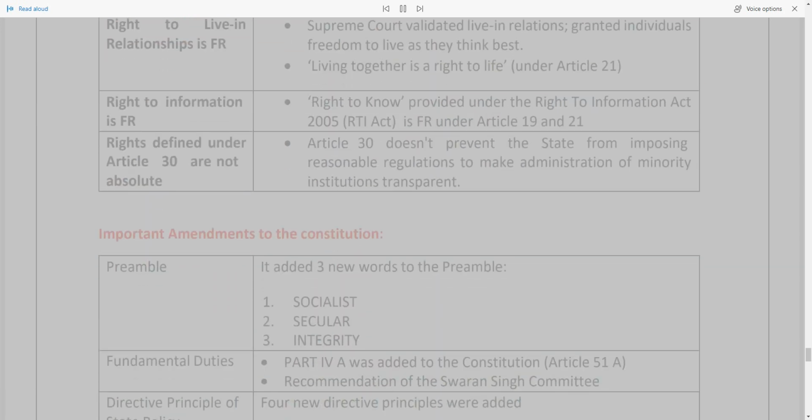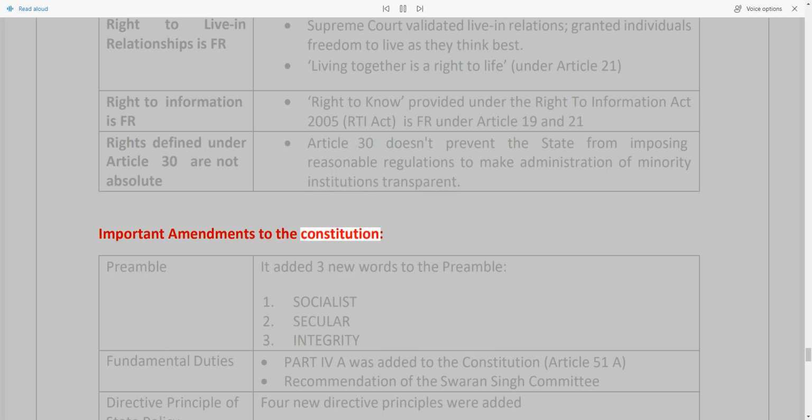Right to live-in relationships is FR. The Supreme Court validated live-in relations, granting individuals freedom to live as they think best. Living together is a right to life under Article 21. Right to information is FR. The right to know provided under the Right to Information Act 2005, RTI Act, is FR under Articles 19 and 21. Rights defined under Article 30 are not absolute. Article 30 doesn't prevent the state from imposing reasonable regulations to make administration of minority institutions transparent.